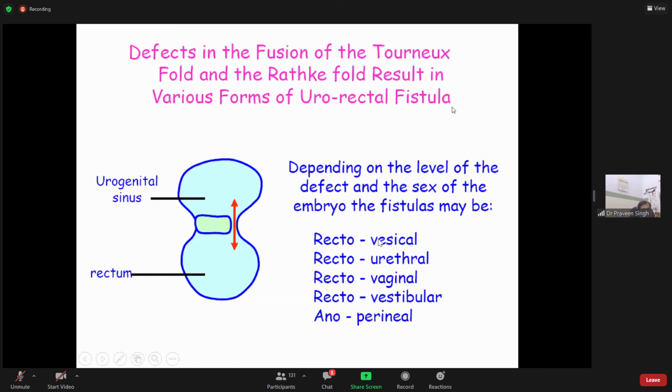If it occurs at a higher level, it is rectovesical; vesical means bladder, the urinary bladder. If it occurs at a lower level, it is rectourethral. If it communicates with the vagina in females, it is rectovaginal. Likewise in females, rectovestibular. Anoperineal, if there is a problem. Anoperineal is also a type of fistula where the anal canal communicates directly with the perineum. So these are the defects in fusion of the Tourneux fold and the Rathke fold.